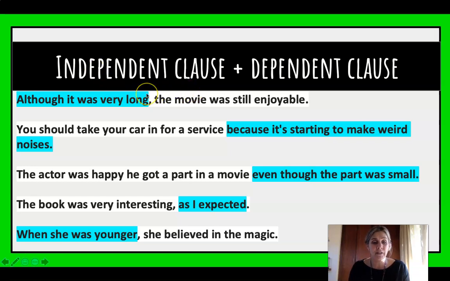And the last one, when she was younger, she believed in the magic. So when she was younger, what happened? We need a little bit more, so that's a dependent clause. And the last one, she believed in the magic. Sentence makes sense on its own.